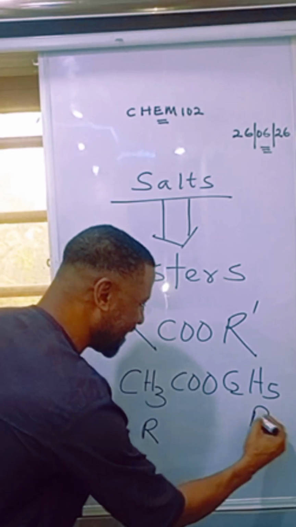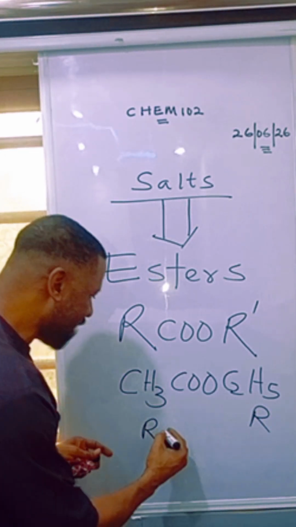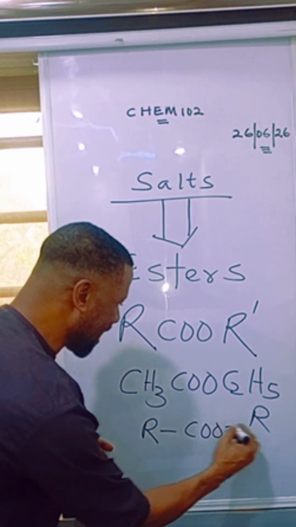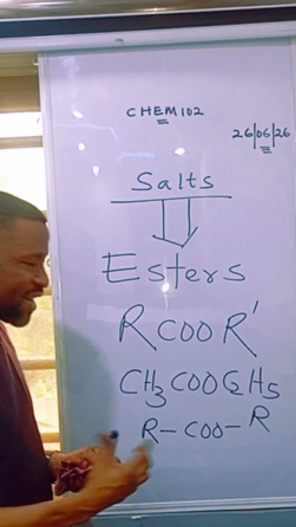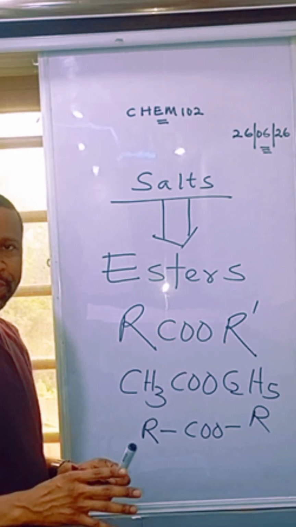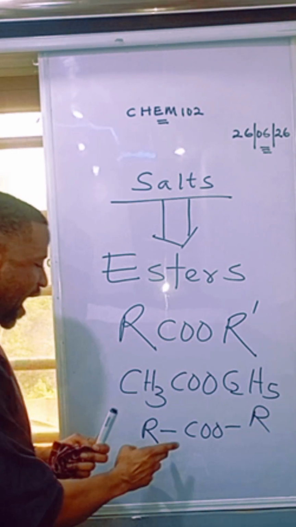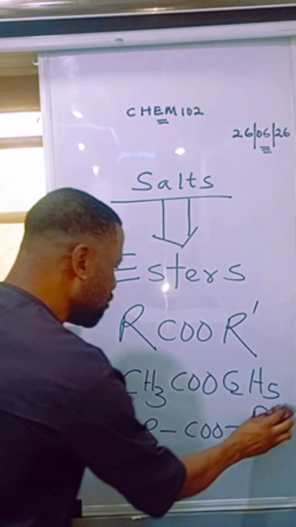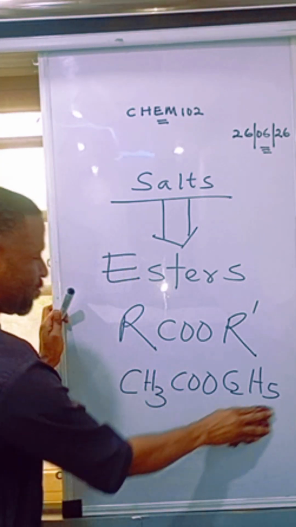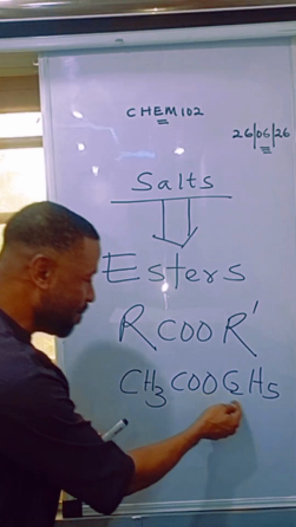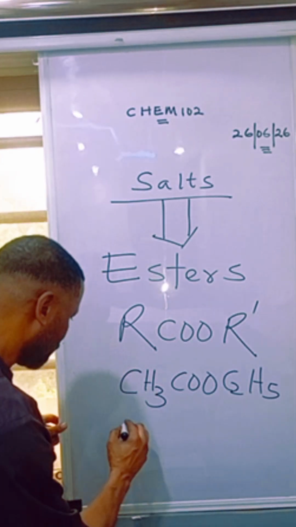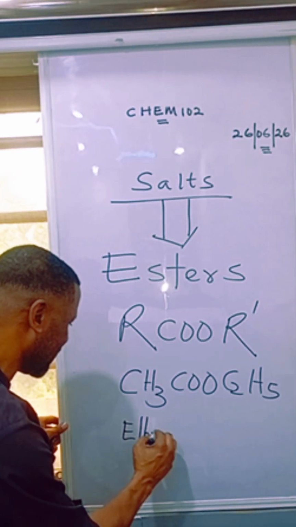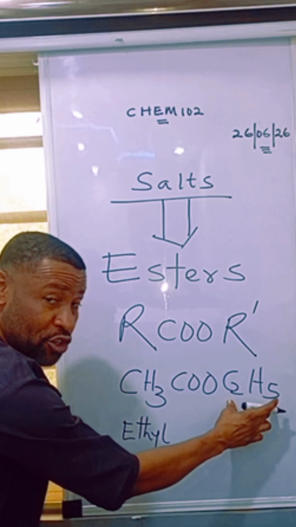So this is an alkyl group. So when you have two alkyl groups separated by the COO group, that gives you an ester with general formula RCOOR'. Are you with me? Now, if you want to name this ester, first of all, you name the alkyl group that ends it. So you say ethyl, because this is an ethyl group.